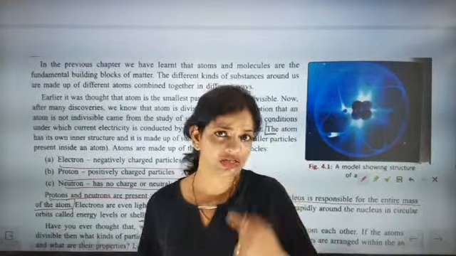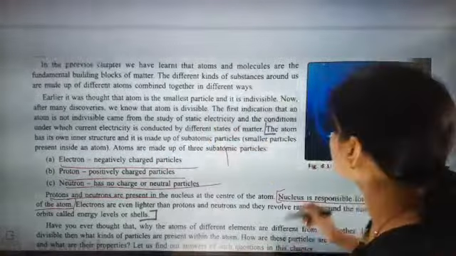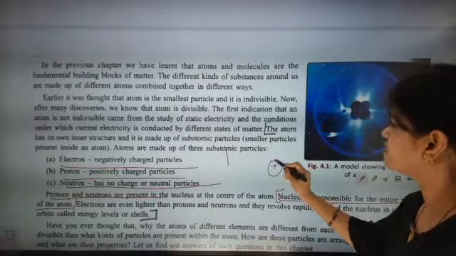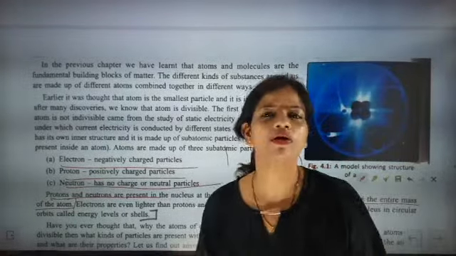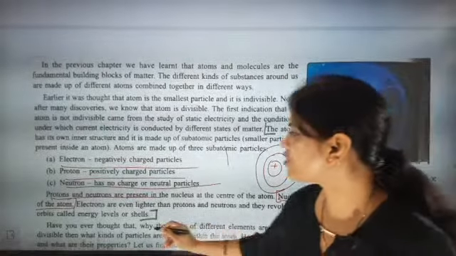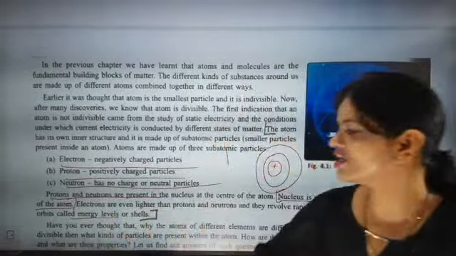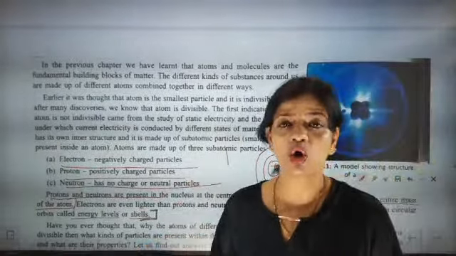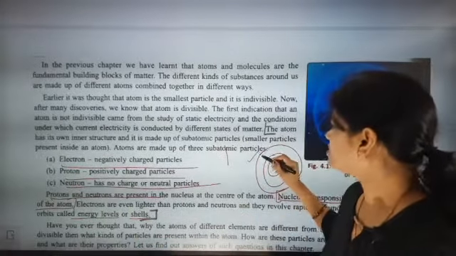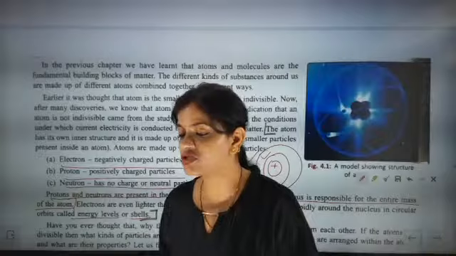Now in the extranuclear part, the orbits are there. What we have discussed right now is that these orbits are called energy levels or shells.